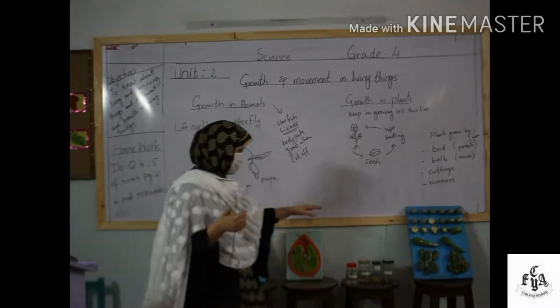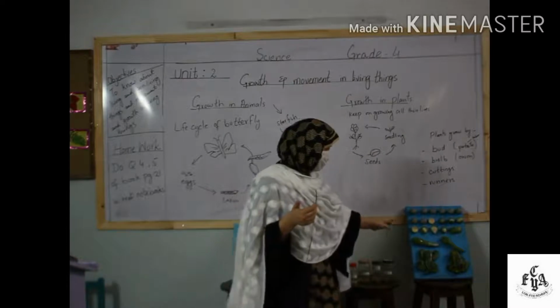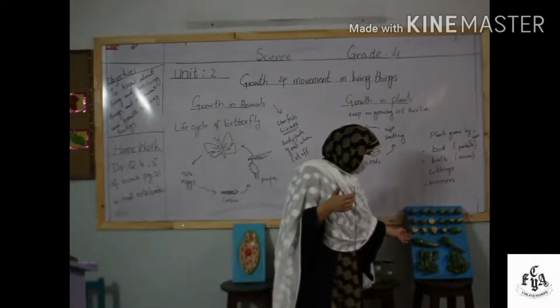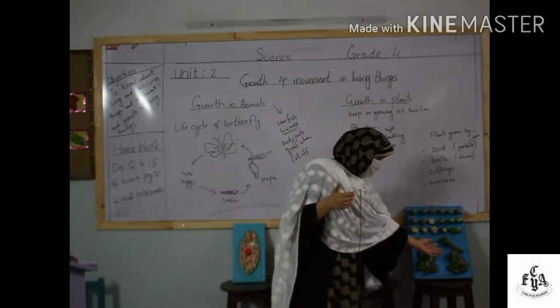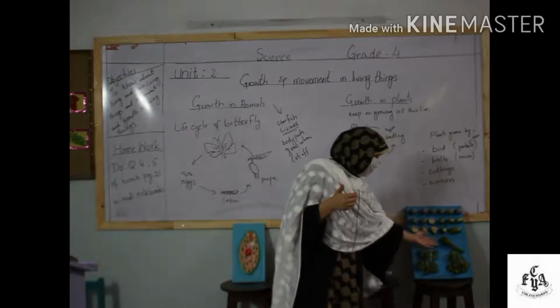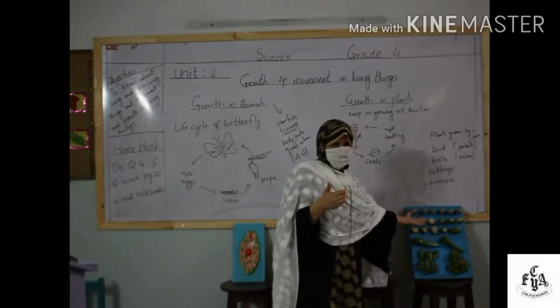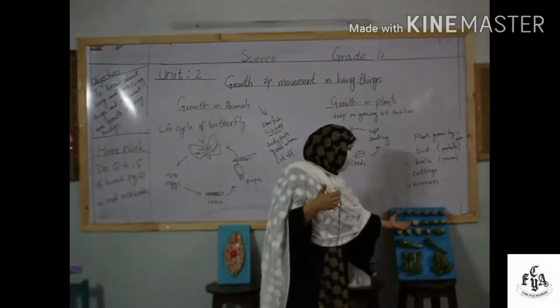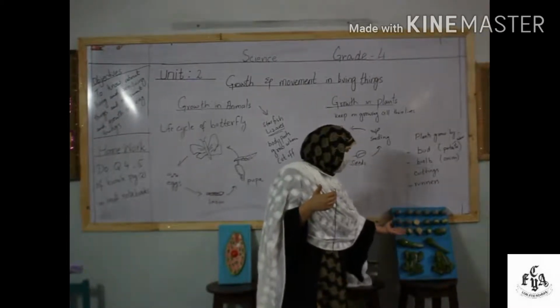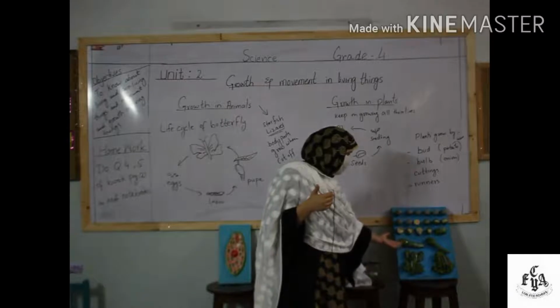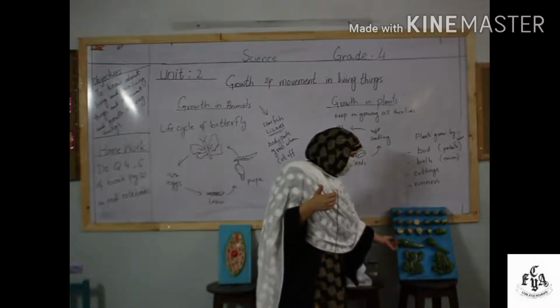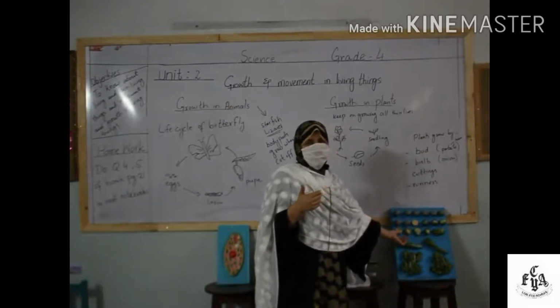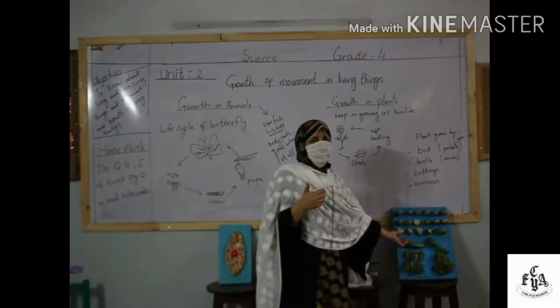Another example is the life cycle of a frog. You can see an adult frog is like this. You have seen it. It lays some eggs in the water. And those eggs, after some time and after taking food and sunlight, are converted into a type of shape which we call the tadpole. What do we call it? Tadpole.